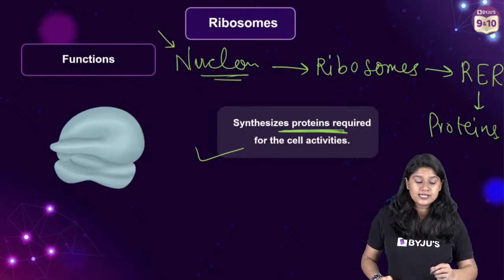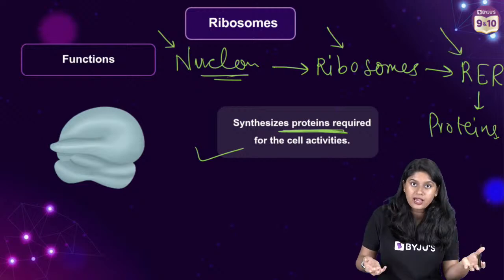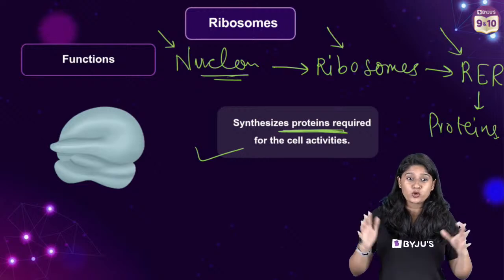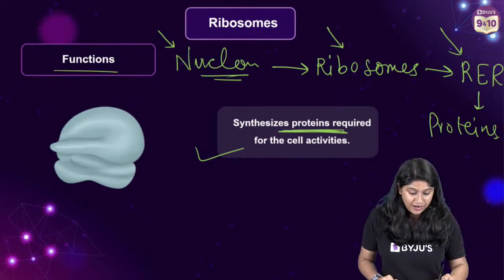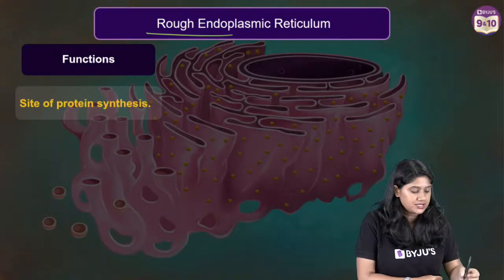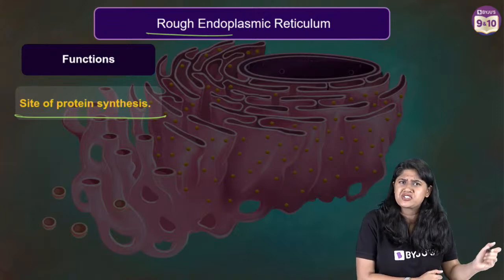Synthesized in the nucleolus, ribosomes move out of the nucleus, get attached on the ER, then it becomes rough endoplasmic reticulum, and they help in the synthesis of protein. Ta-da! Important function of ribosomes. Now let's talk about the rough ER. The main function is that it helps in protein synthesis. That we all know, so we'll not be spending much time over here.